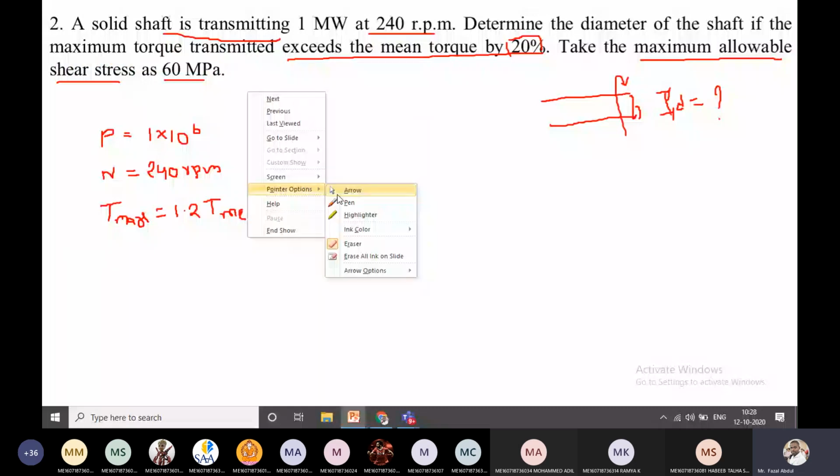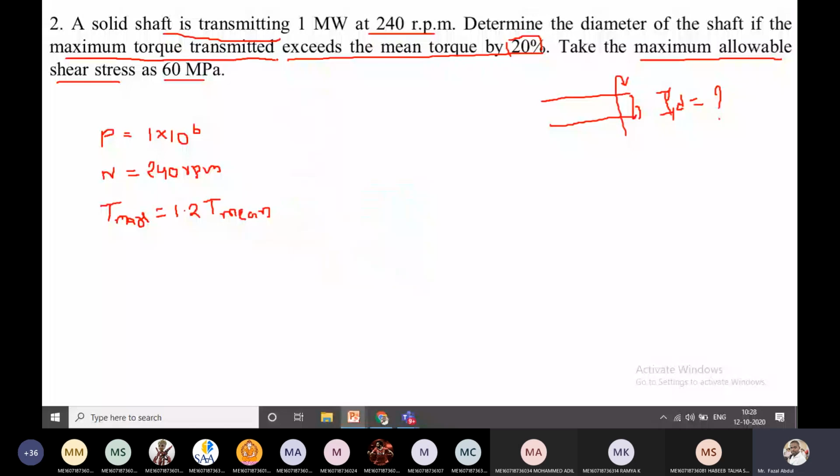See this statement: the maximum torque transmitted exceeds the mean torque by 20%. So I am writing the maximum torque T is 1.2 times the mean torque. Now the allowable or working shear stress is given as 60 megapascal.